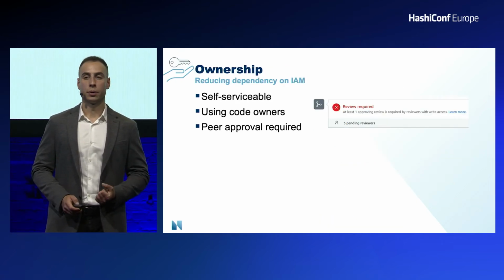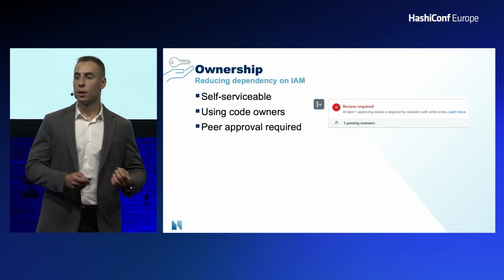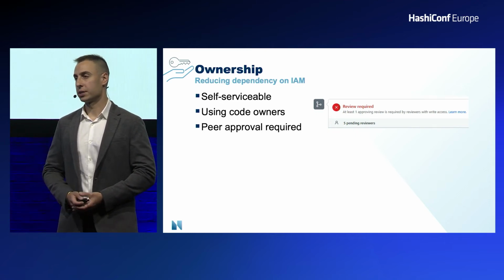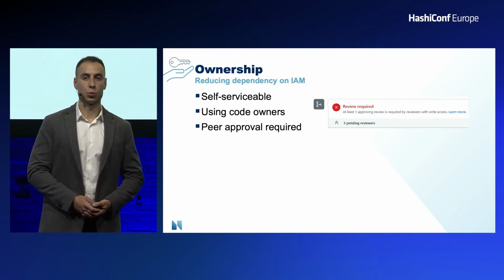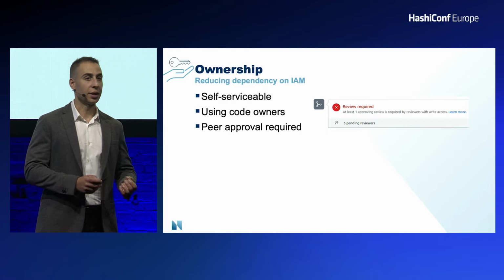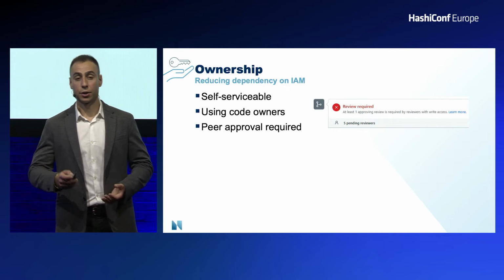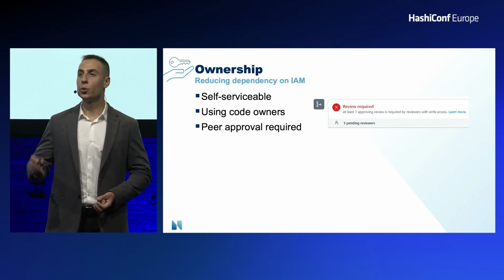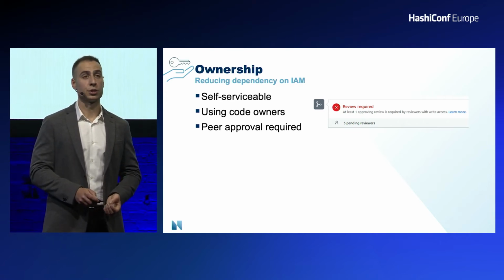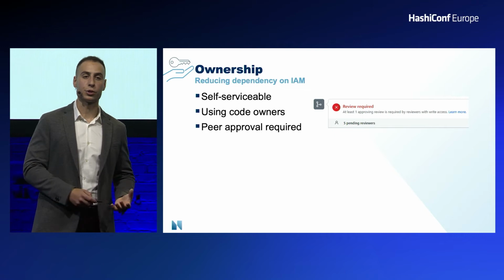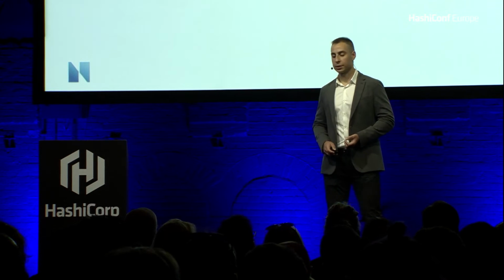On the point of ownership, I mentioned that there are things that people are dependent on the IAM team to do on their behalf, but we need to make sure that they can do all of it themselves. Otherwise, they'll never become independent. So we opted for a GitOps workflow. We made it self-serviceable so that anybody could write into the repository. And we used tools that were available to us within GitHub, like code owners, so that people could define who would be responsible for an application. This way, we had a much better change control process as well, because team members and owners of applications had to approve every change. They were involved, and they owned the process.